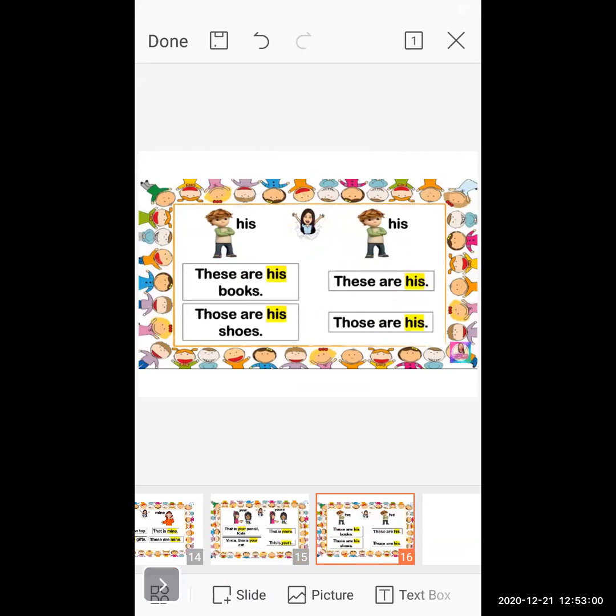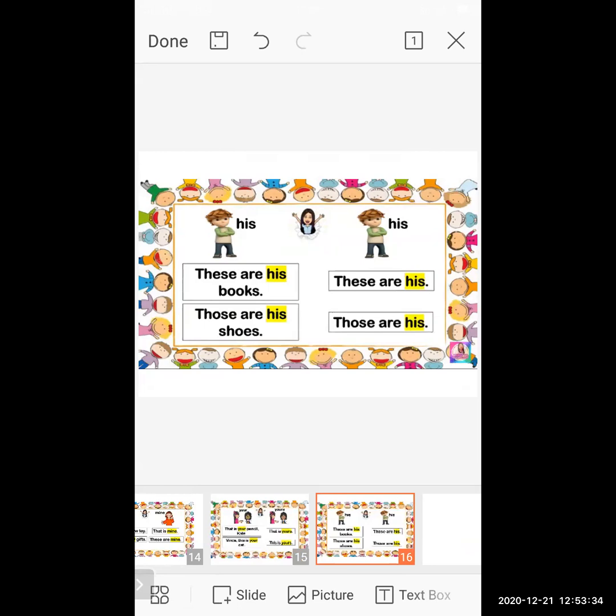Let us see the next sentence: "These are his books." Now this is also an example of a possessive pronoun because the name is not mentioned. Before the noun, the pronoun "his" is mentioned. The second person plays a role and gives the information, saying these are his books. That means the book owner is exactly one boy.